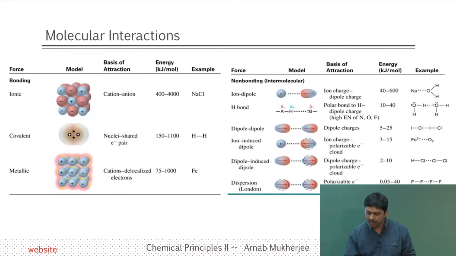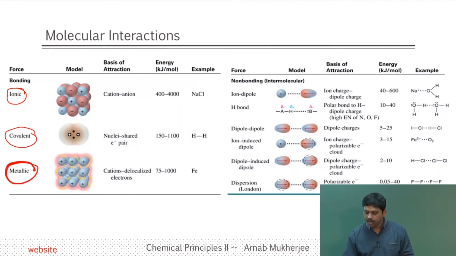So we know there are ionic bonds, and there is a covalent bond, for which we have a definition. The carbon-carbon bond in an ethane molecule is a covalent bond, or the carbon-hydrogen bond in a methane molecule.